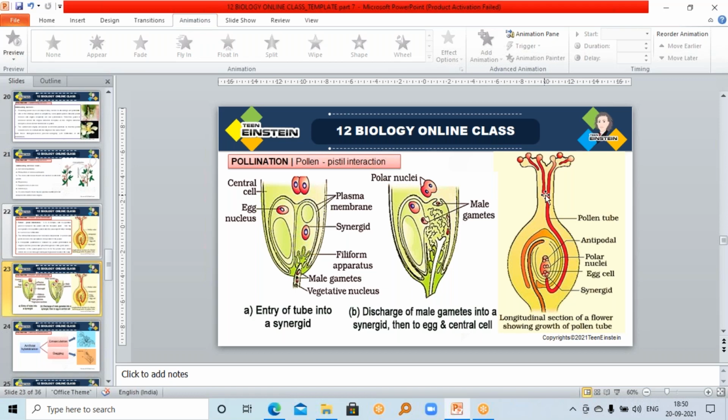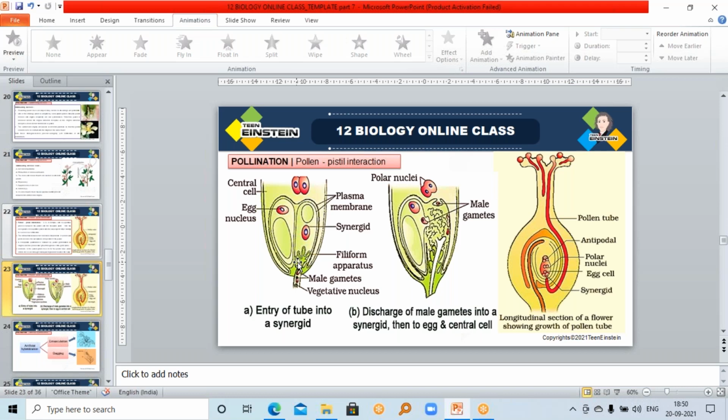While germinating, the pollen grain releases its contents: one vegetative nucleus plus 2 male gametes. Carrying the vegetative nucleus and male gametes, the pollen tube reaches near the micropylar region and enters through the filiform apparatus. All these events together are called pollen pistil interaction. Got it? Do you have any doubt?